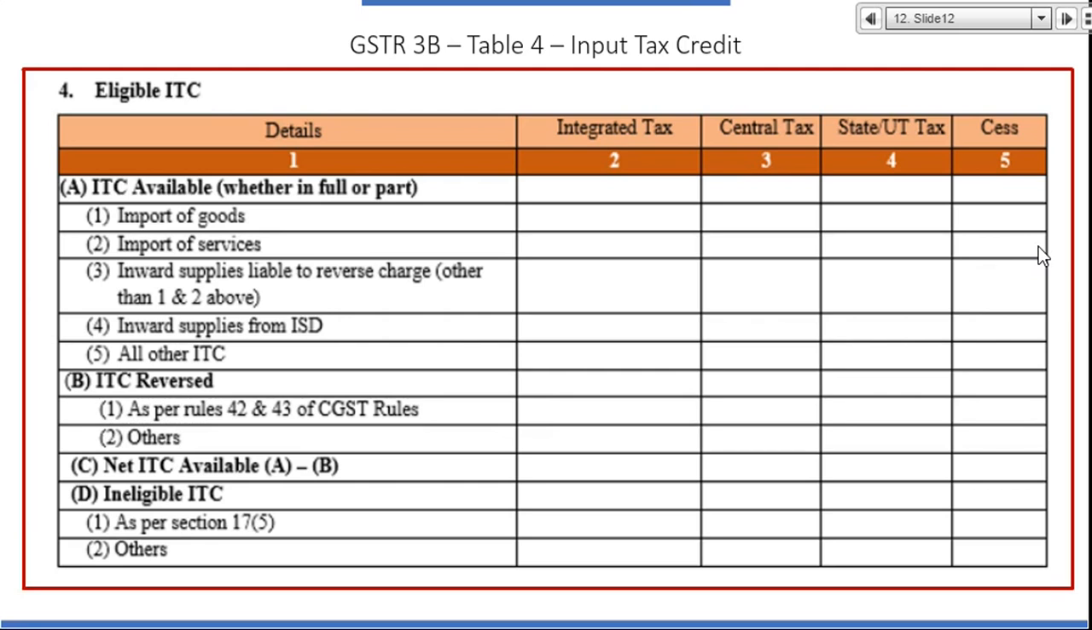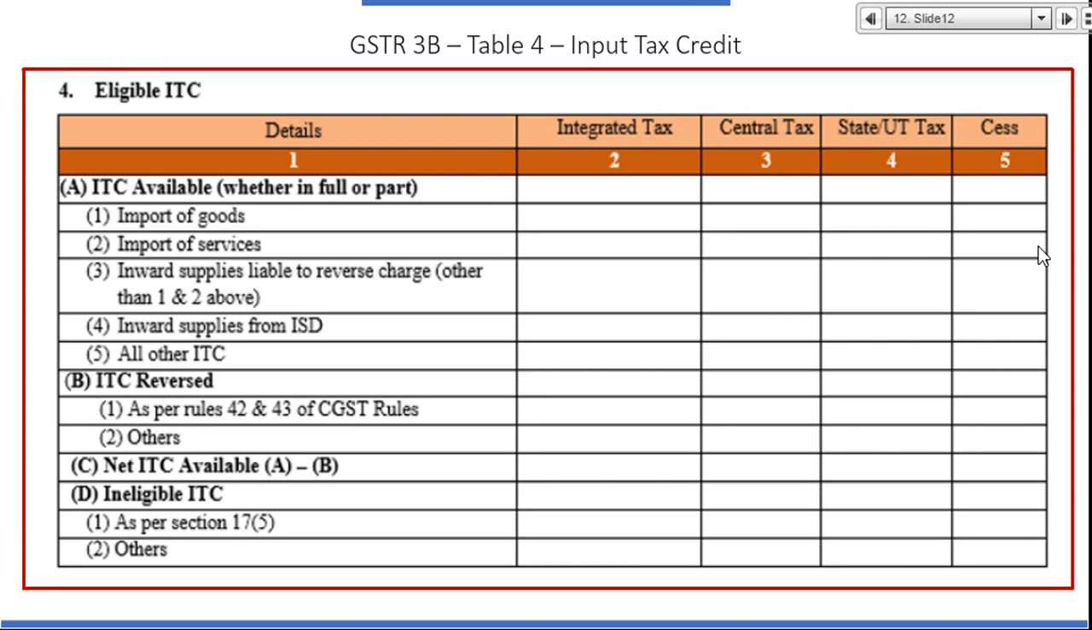It means I have imported goods or machinery or input from outside India, on which I am paying tax by filing my bill of entry. Custom duty and IGST I will pay. So import of goods. Second, import of service. So any service I have imported on which I will pay GST on reverse charge. 4A1, 4A2 reverse charge. 4A3 other reverse charge like domestic reverse charge. Inward supply liable to reverse charge other than 1 and 2 above.